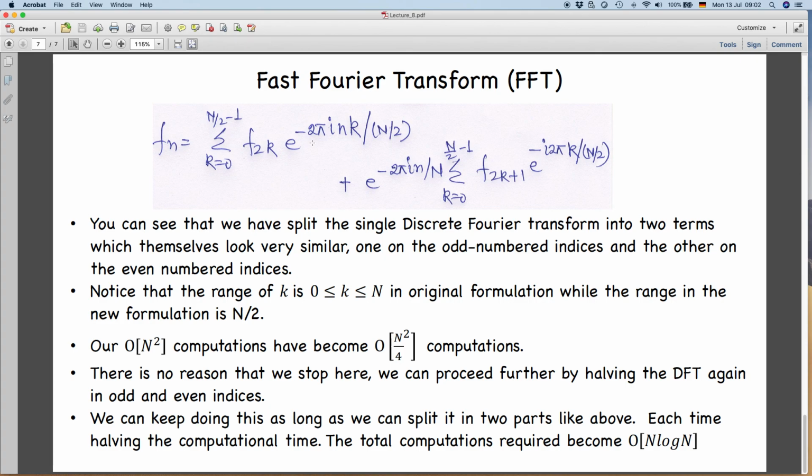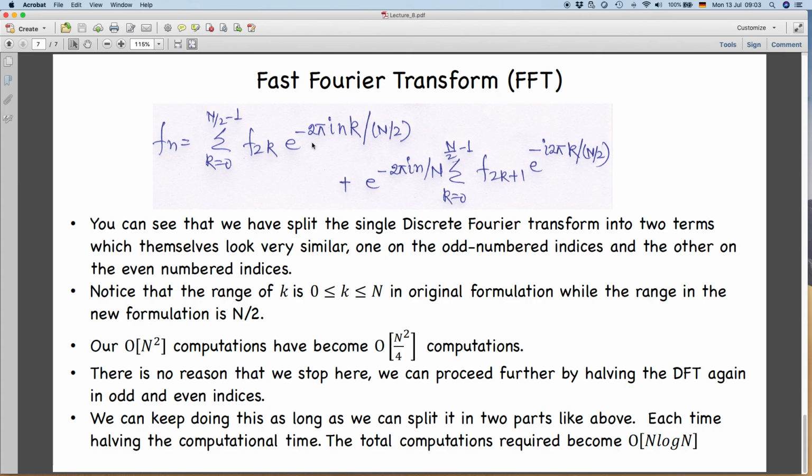If you don't have your data points in 2 to the power n terms, they pad the data so that it becomes of the form 2 to the power n. If you have 7 data points, it will make it 8. If you have 15 data points, it becomes 16, so that it is again in the 2 to the power n format. Then it becomes possible to divide your sequence into equal numbers of odd and even terms. That is what you get in your programming languages, whether in MATLAB or in Python.